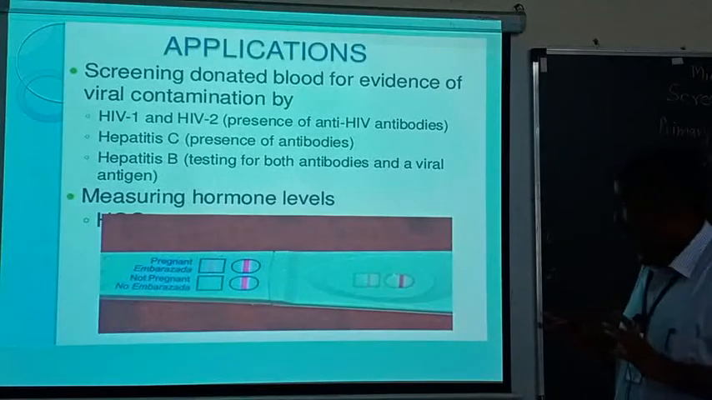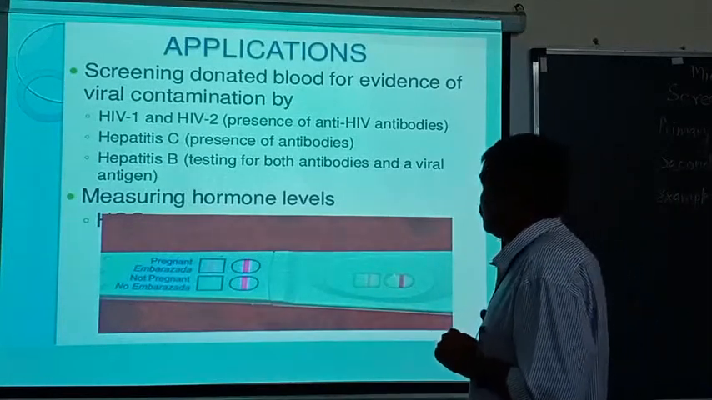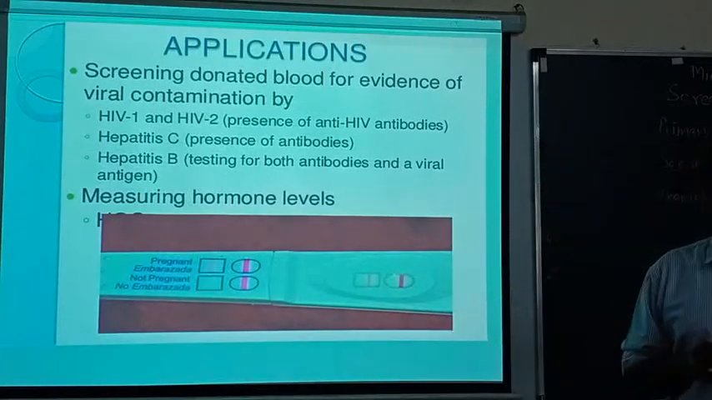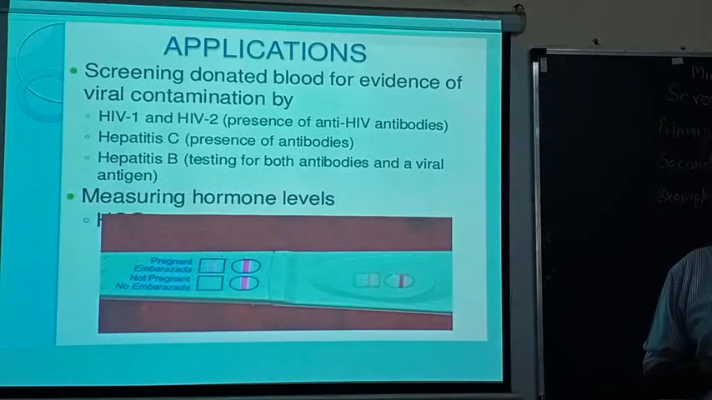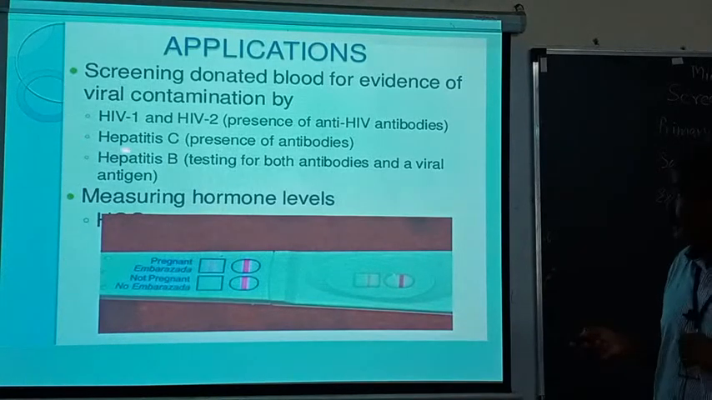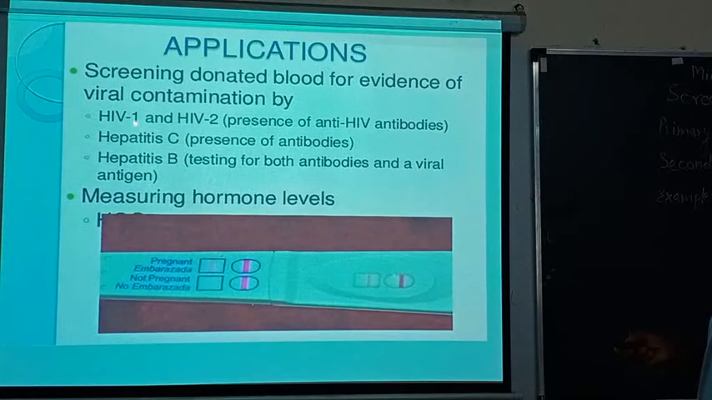Now, what is the basic application of this test? Whenever blood donation camps are carried out, by the Rotary Club and other colleges, we need to know whether the blood is contaminated with a virus or with hepatitis. For this purpose radioimmune assay is carried out. That is HIV-1 and HIV-2: the presence of antiviral antibodies in the blood sample is tested with the help of radioimmune assay.